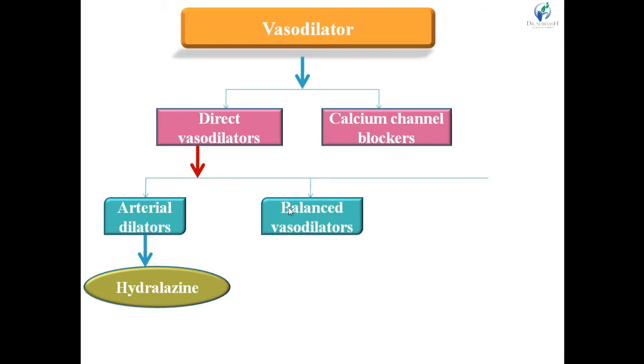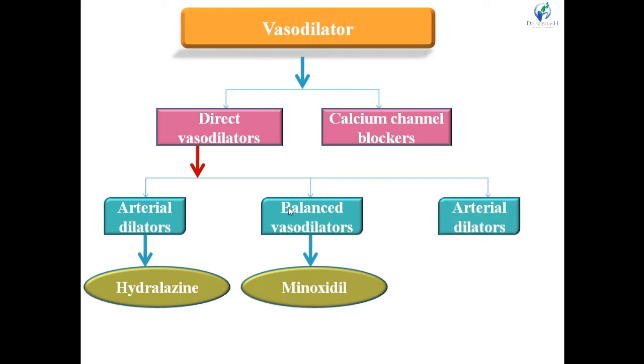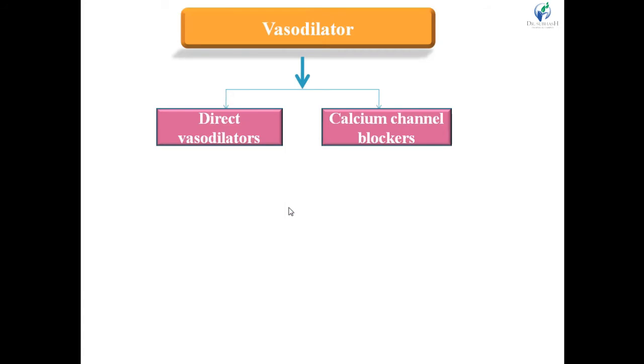Second subclass of direct vasodilators is balanced vasodilators. Example is minoxidil. Third one is arterial and venous dilators. Sorry, not only arterial dilators, arterial and venous dilators. Example is sodium nitroprusside, right? Now, subclasses of calcium channel blockers include 4 different classes.